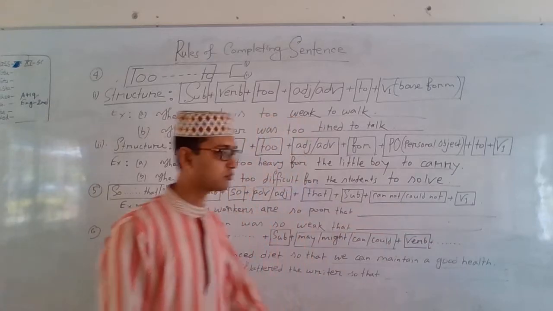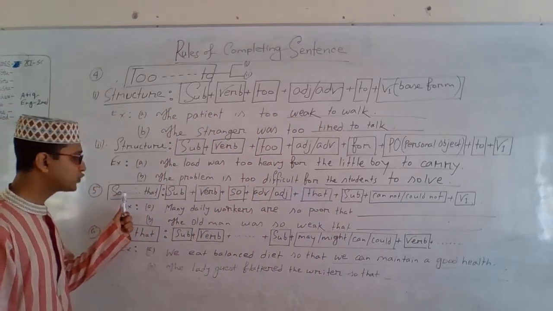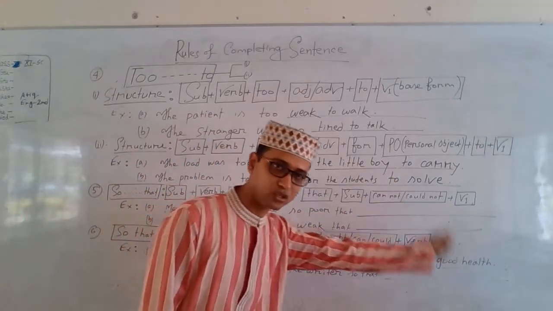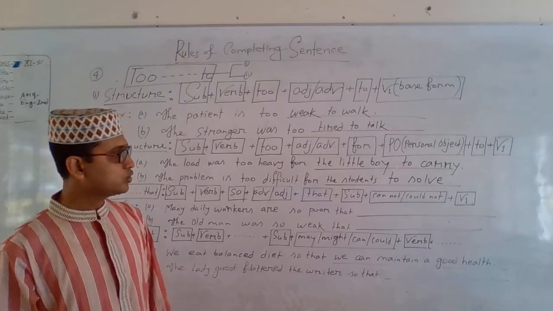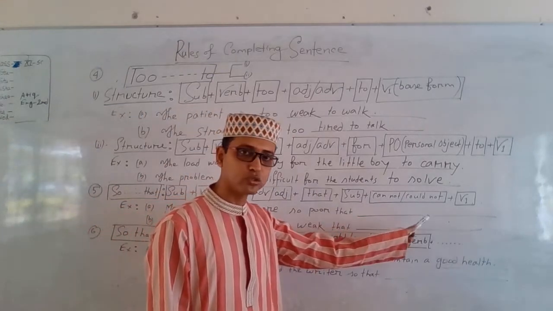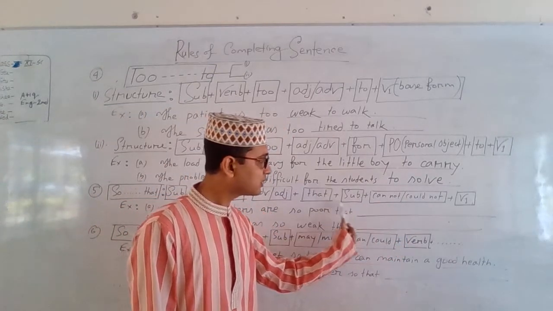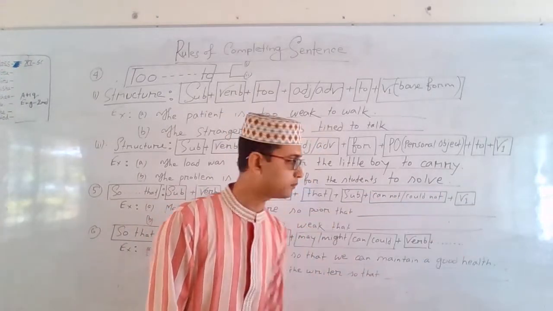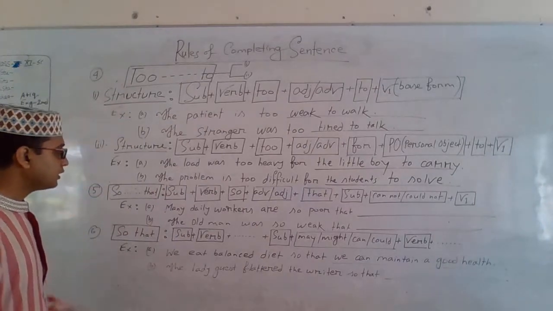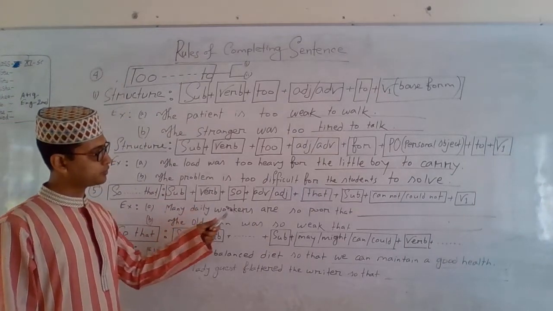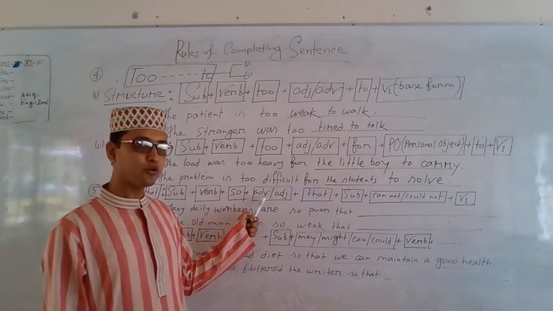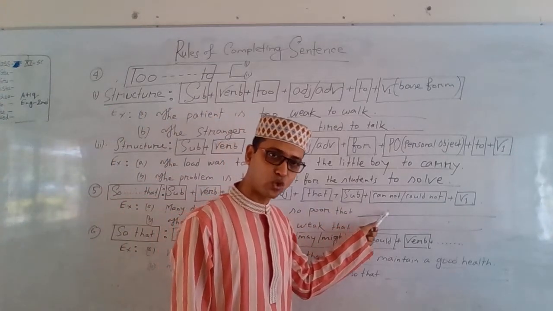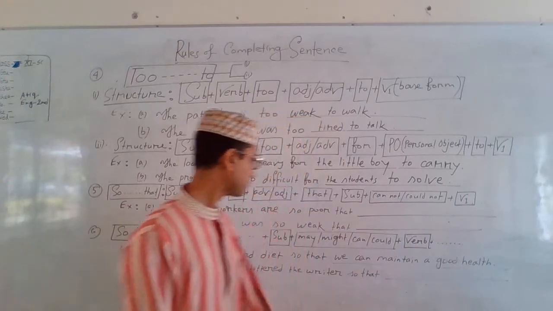plus V1. Okay. If there is so that in the second part of the sentence or in the second clause, you will have to use cannot or couldn't after the subject, and after cannot or couldn't, V1, the base form of the verb. Okay. Again, subject plus verb plus so plus adverb or adjective plus that. Again, subject plus cannot or couldn't plus V1.